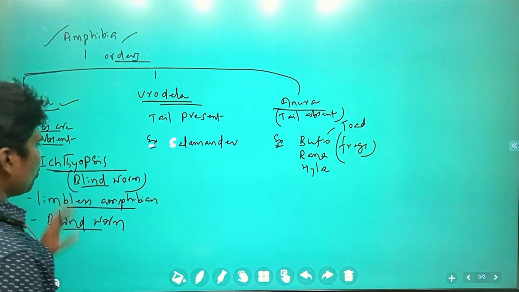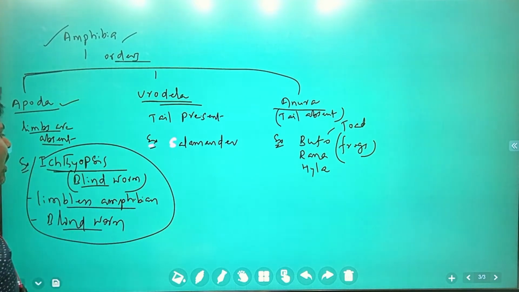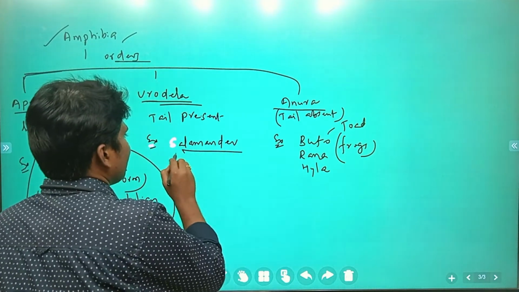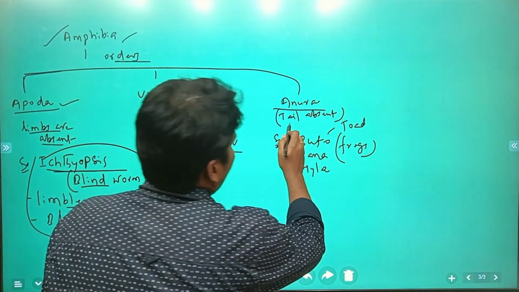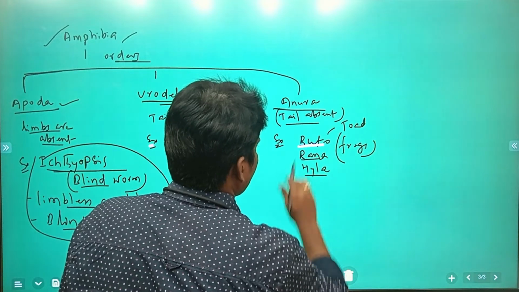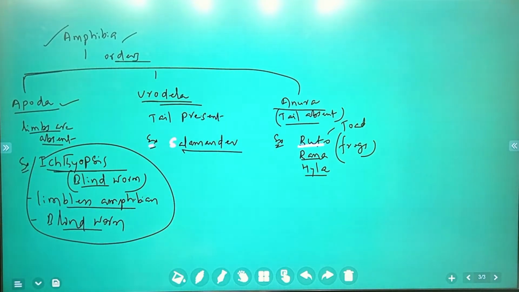Many such examples were asked in previous questions, whether Ichthyophis is amphibia or reptile. Next, salamander, whether amphibia or reptile, they asked. In Anura, the tail is absent. These are frogs: Bufo, Rana, Hyla.